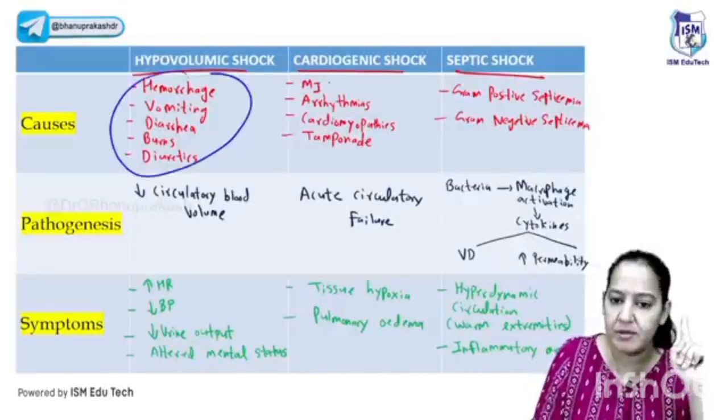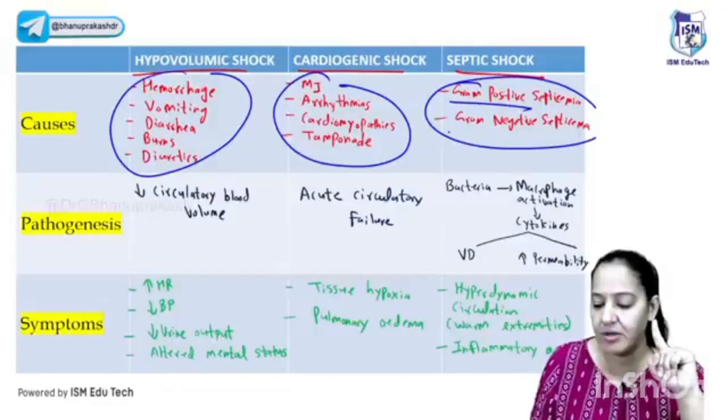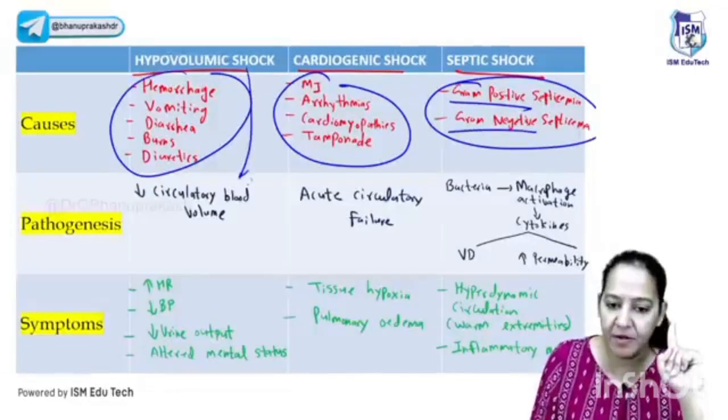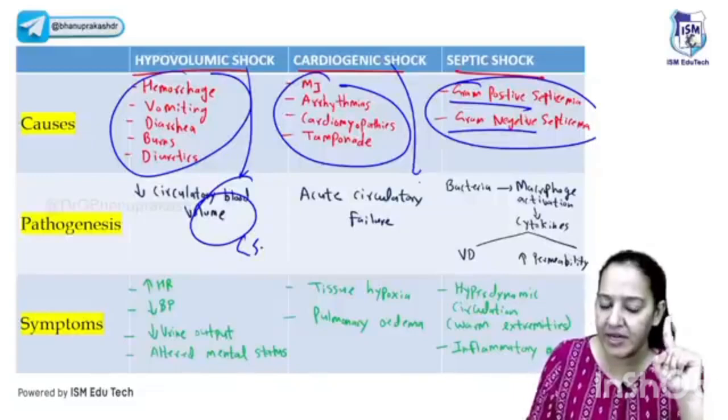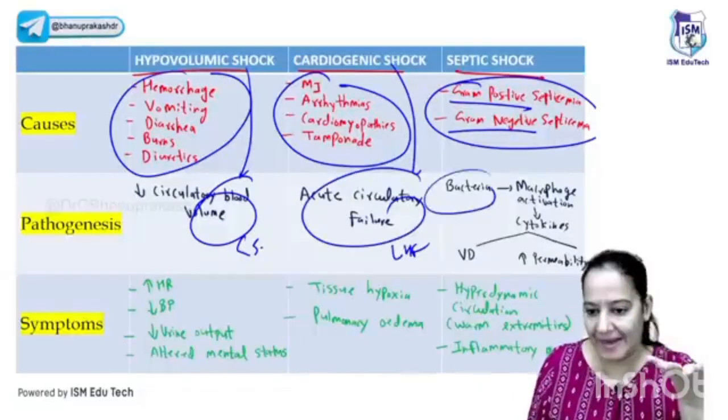See the causes of hypovolemic shock. See the causes of cardiogenic shock. See the causes of septic shock. Septic shock is due to gram-positive and gram-negative bacteria. See the pathogenesis. Hypovolemic shock is decreased volume of the blood, less than 5 liter. Cardiogenic is due to left heart failure, right? And septic shock is due to bacteria, right?